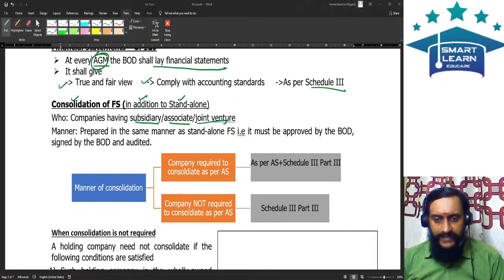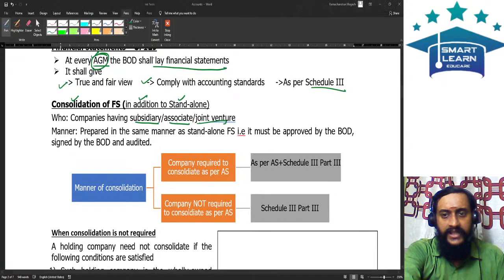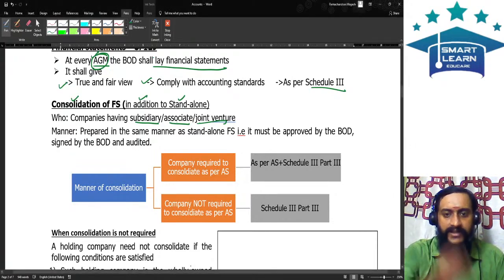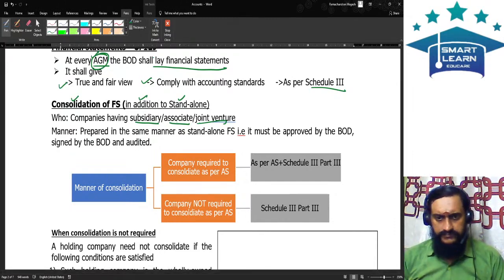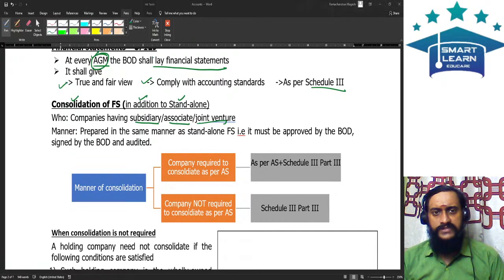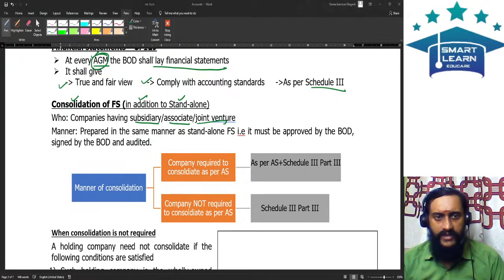The point that you need to understand is that even the presence of any one group company is sufficient to mandate a consolidation. Whether there is a subsidiary, an associate, or a joint venture, whichever is there, consolidation will happen. Consolidation will happen. Friends, are you all following this discussion? Right.